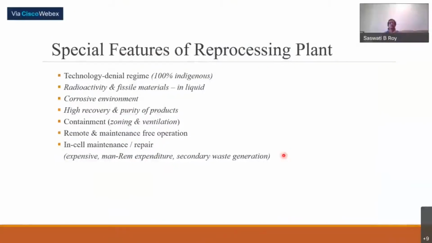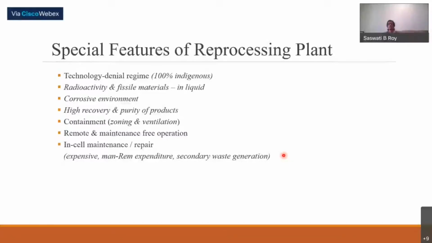Now the basic features of a reprocessing plant, as you see, under the total technology denial regime, everything here is indigenous. And the problem is this high radioactivity. You have already seen the type of radioactivity present there. And the fissile materials are in liquid solution form.